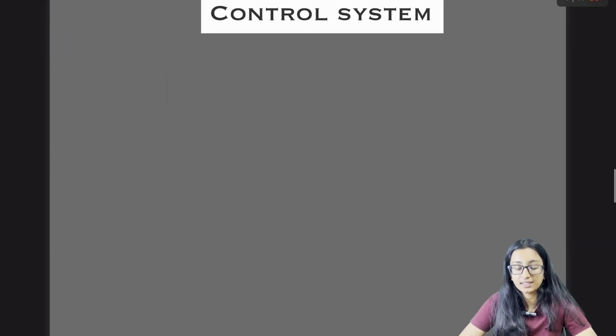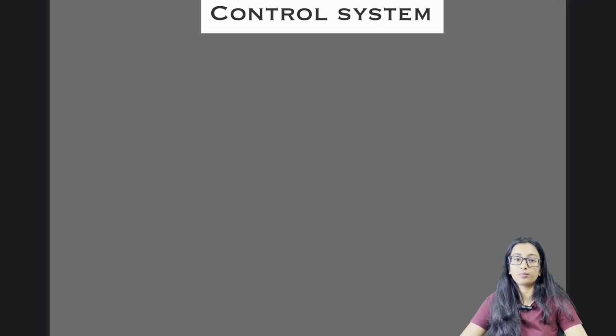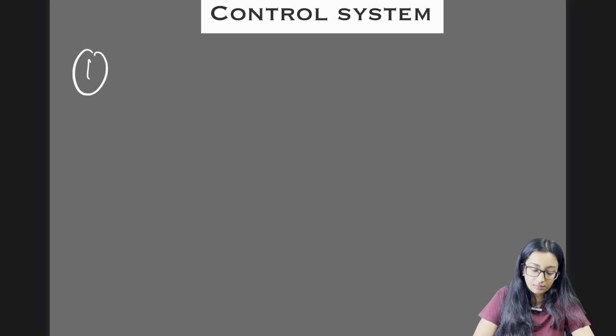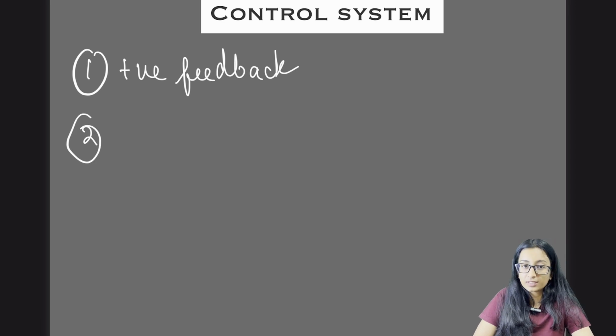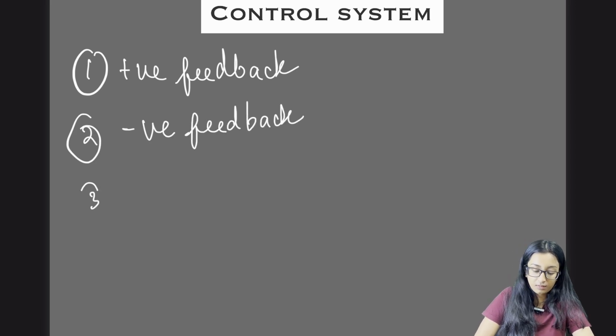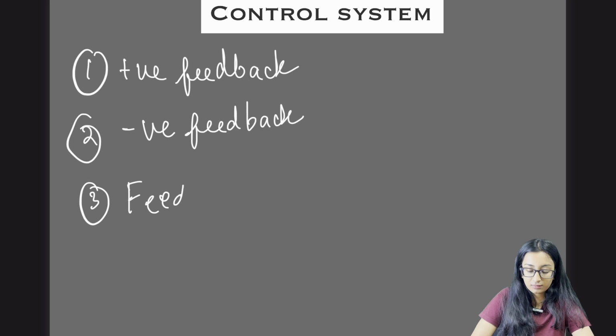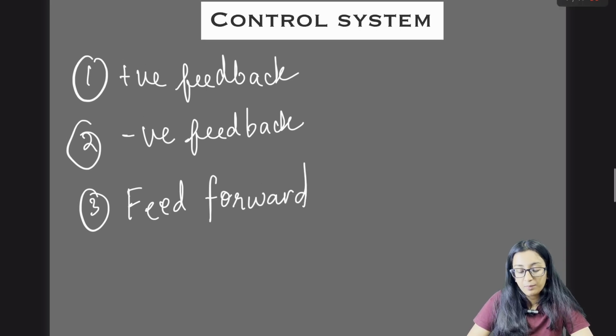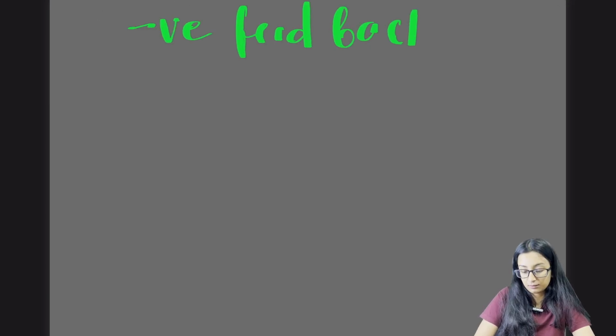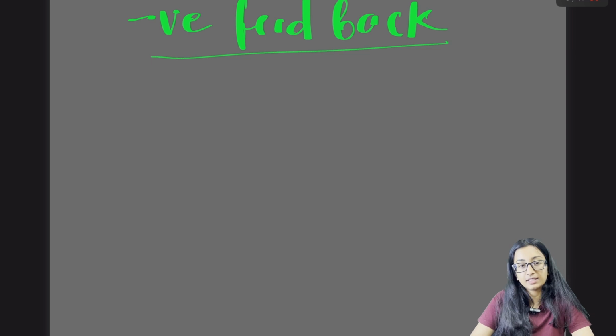How is homeostasis controlled? It is controlled by three processes. The first is positive feedback. The second is negative feedback. The third is feed forward. Maybe we think that positive feedback is the most common in our system, but no. Actually, negative feedback is the most common. So let's talk about negative feedback first. In negative feedback, when there is an increase in stimulus, the body will try to decrease it.